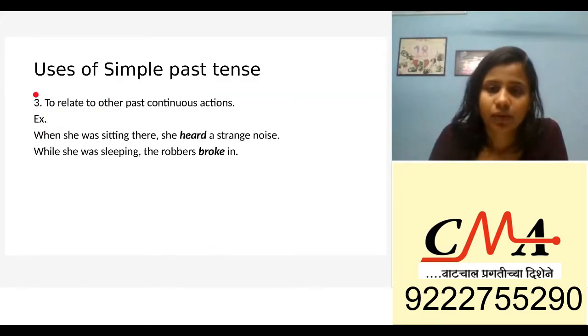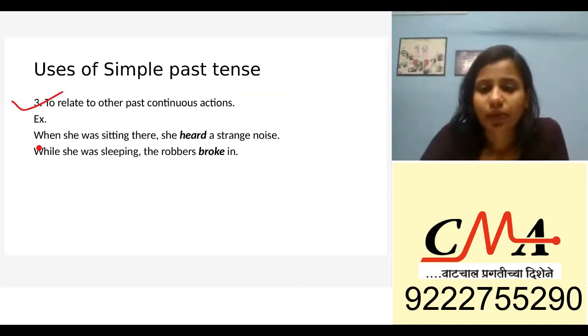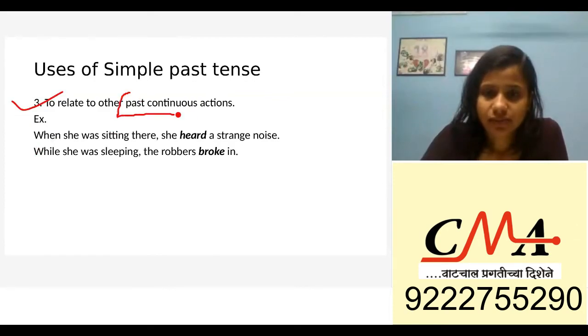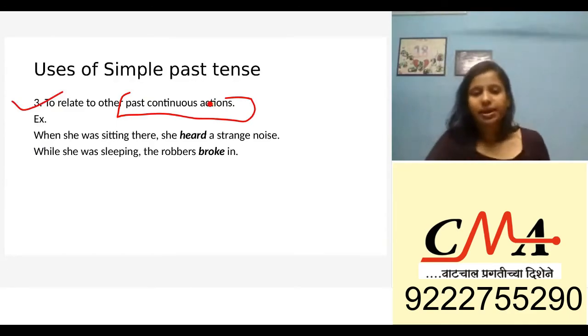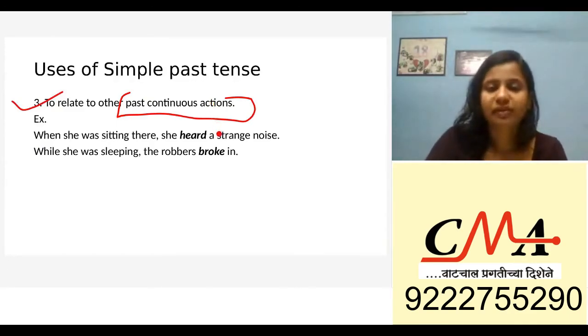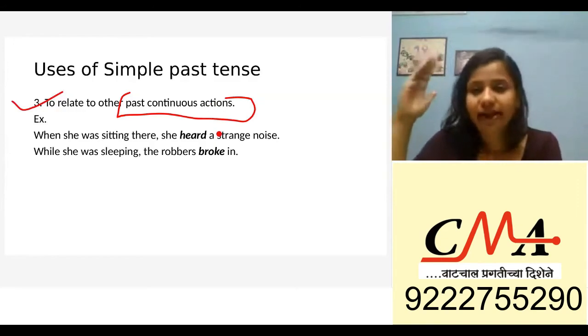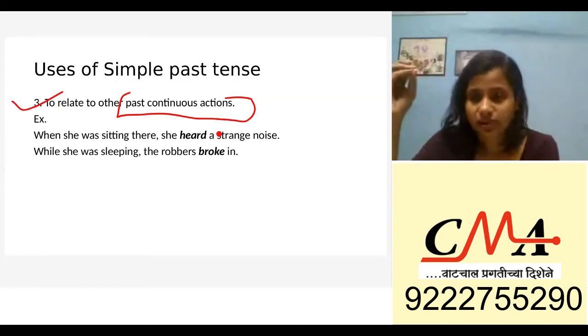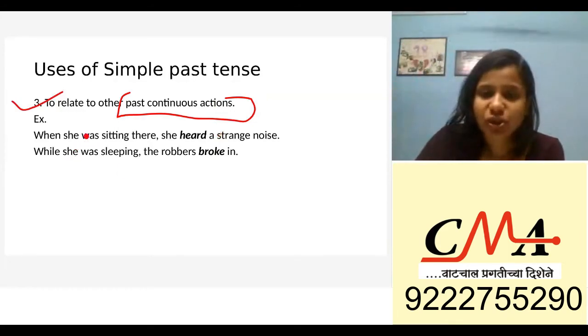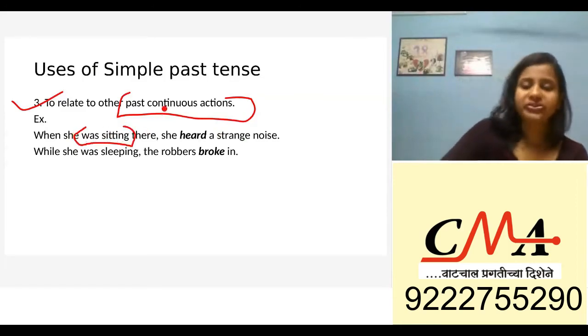It is also used to relate to other past continuous actions. What are past continuous actions? We're doing simple past, but let me tell you what past continuous is. Whenever something was happening in the past and it did not stop, it happened for a long period of time, that is past continuous. When she was sitting, was sitting is continuous, so generally in continuous you're always going to have an ing.